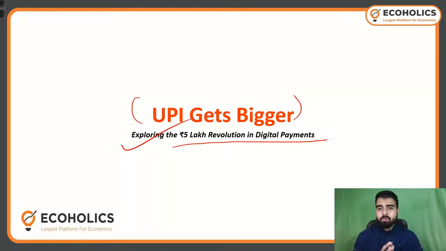But obviously, the areas where they have increased the limit are going to impact the penetration of digital payment in our country a lot, and that's why the name itself, you can see, is UPI gets bigger. Now we will explore the 5 lakh revolution in digital payment, how this limit enhancement is going to impact the penetration of digital payment, as well as the revolution that is happening in the context of digital payment at this point of time.